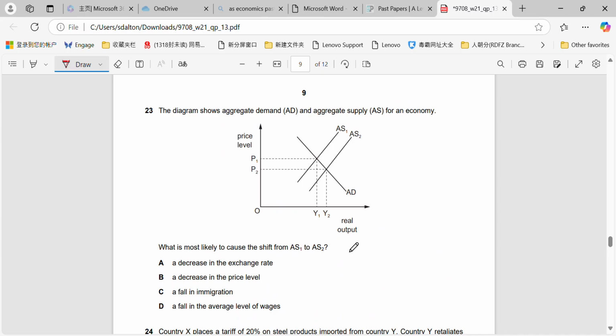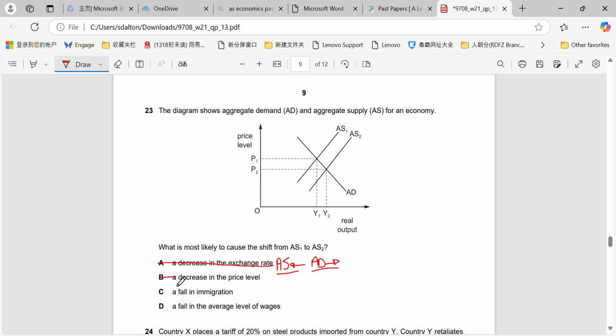Diagram shows AD and AS for an economy. We've got a shift to the right in AS. What would cause this? Okay, decrease in exchange rate, remember, can cause cost push inflation, which is AS to the left, from the increase in the price of raw materials, and it can also cause demand pull inflation from AD moving to the right. Does not result in AS moving to the right. It causes demand pull inflation from our net exports increasing.